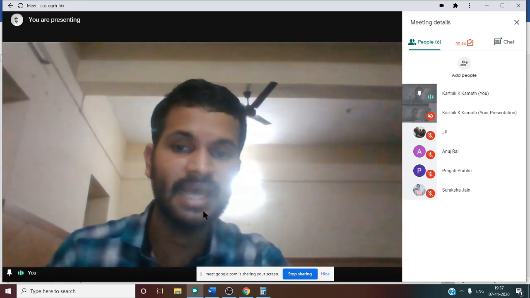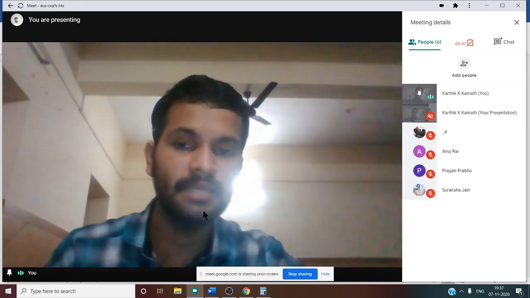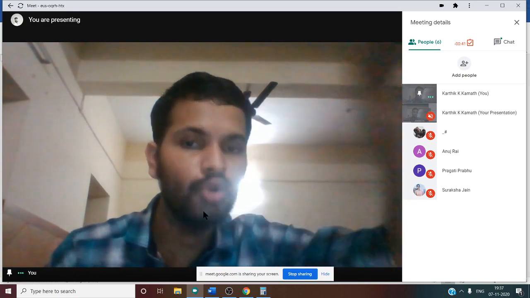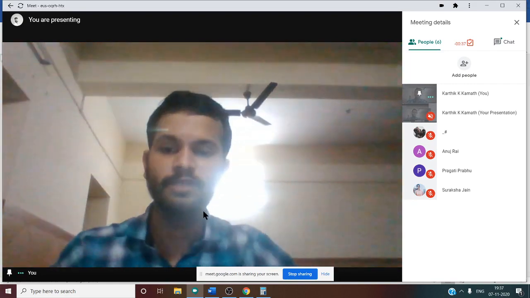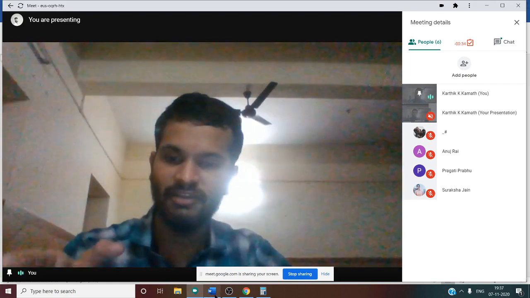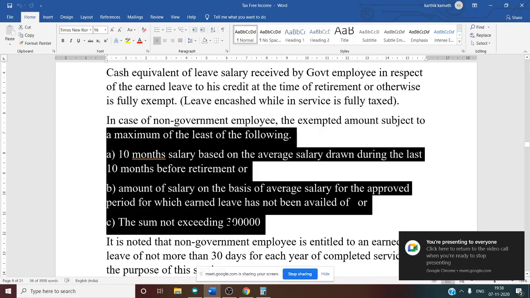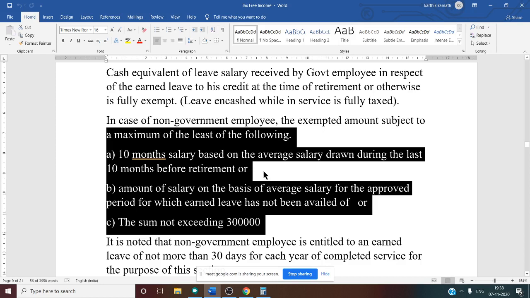For earned leave encashment, for the same case, if he retired on September 30, you should include that month. September also you should include. So that is the main difference between encashment and gratuity. First condition is, you need to calculate the average salary for the last 10 months, then you can calculate easily the 10 months salary based on average salary.